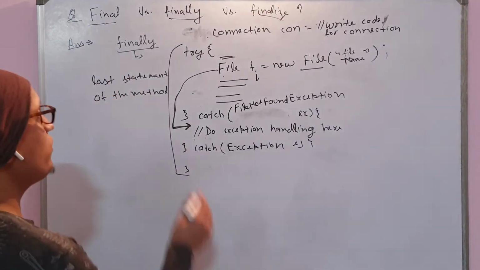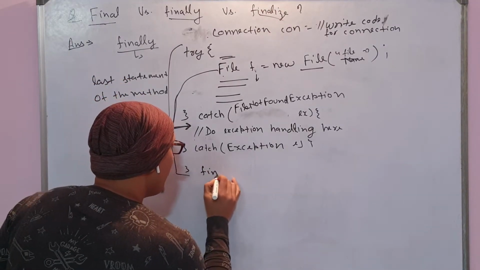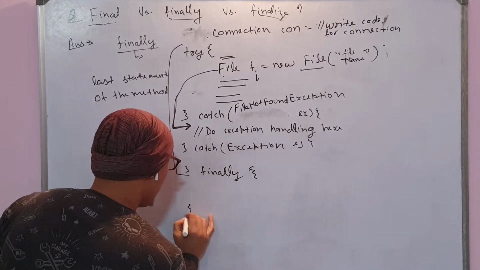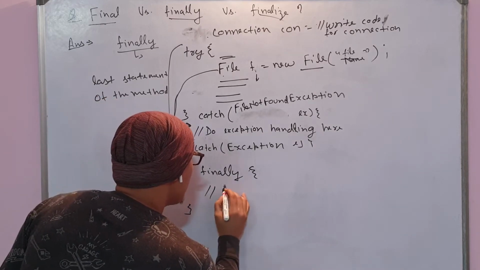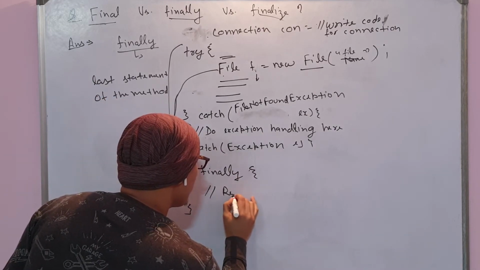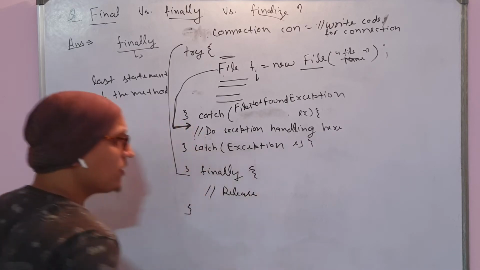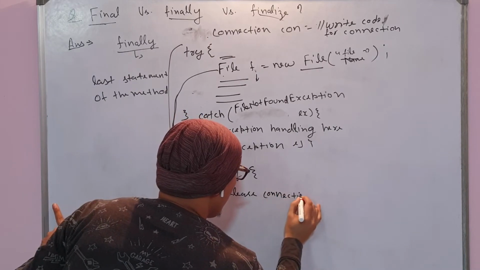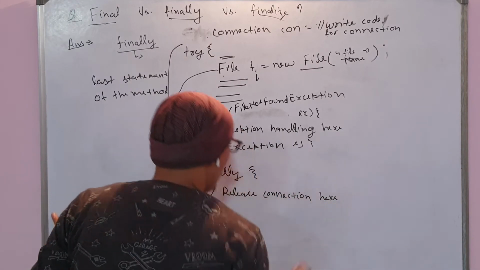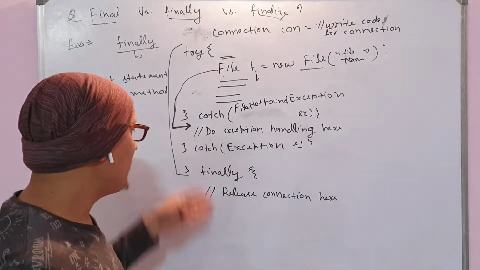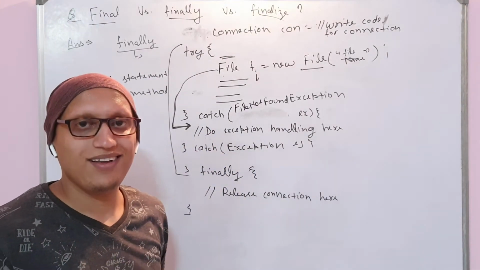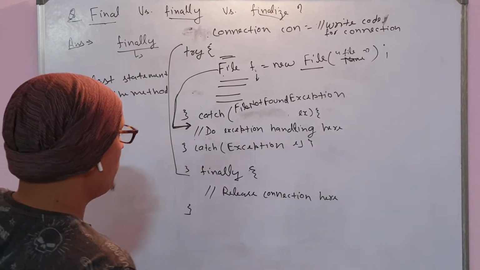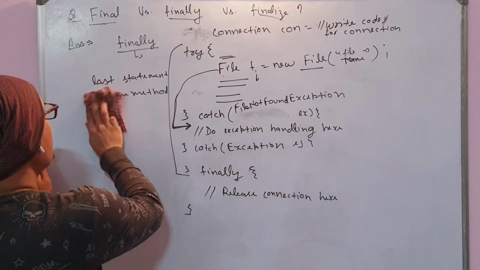In that case, you can just introduce a finally block. You can just release the connection here. Release connection here means you can just destroy the connection. Now you must be surprised why this finally when try and catch were there. We can handle that. There is one specialty about this finally block, I'll just explain that.